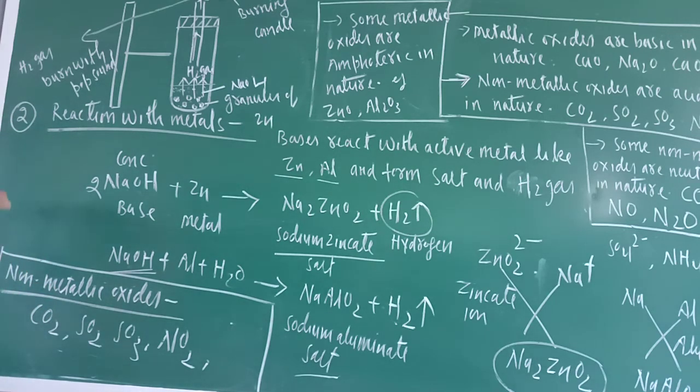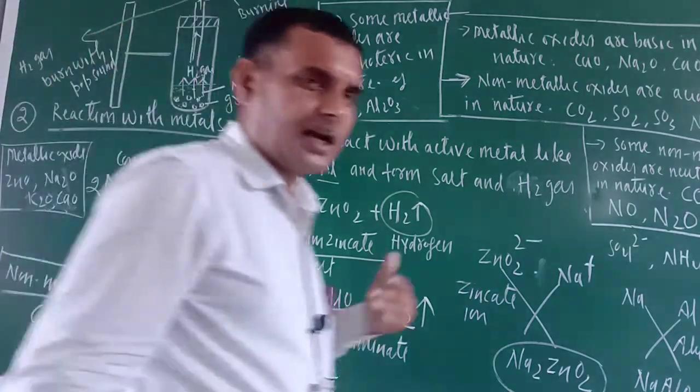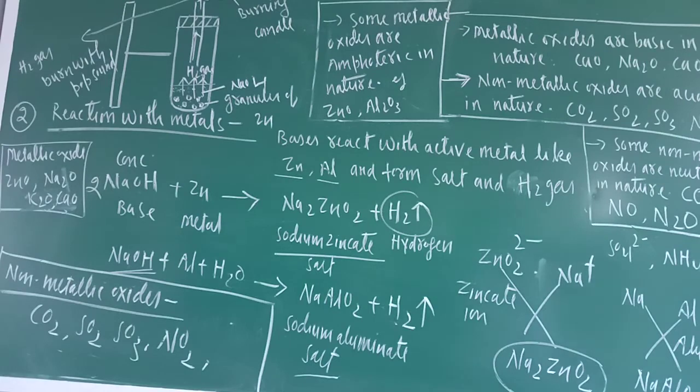And what are the examples I wrote in the case of metallic oxides? Metallic oxides are zinc oxide, ZnO, Na2O, Al2O3. These are metallic oxides. Also potassium oxide, zinc oxide, calcium oxide. They were the metallic oxides. Those are the non-metallic oxides. So for the third reaction, let me first wipe out all these things, then I will teach you the third reaction.